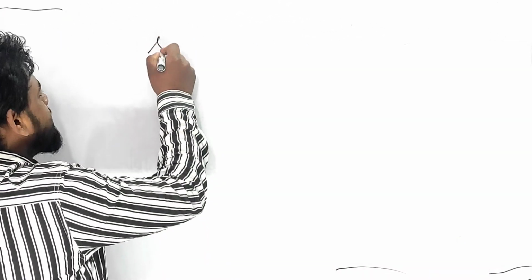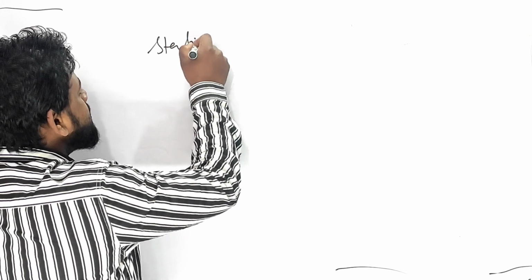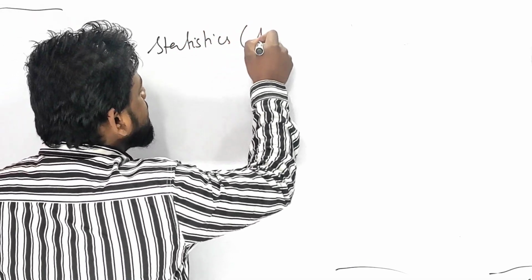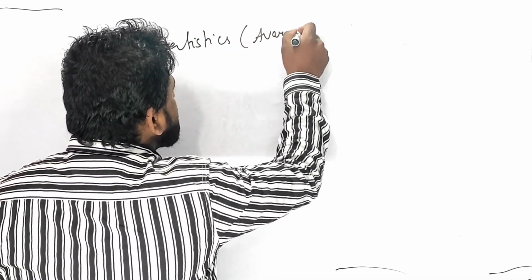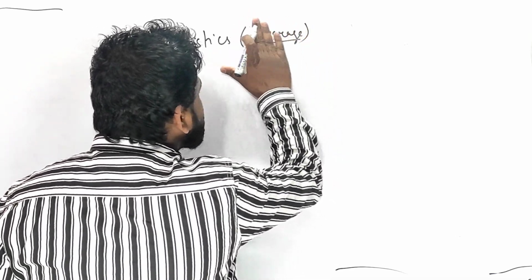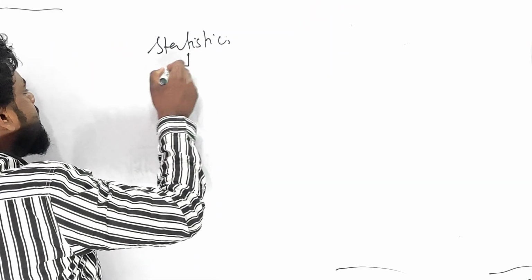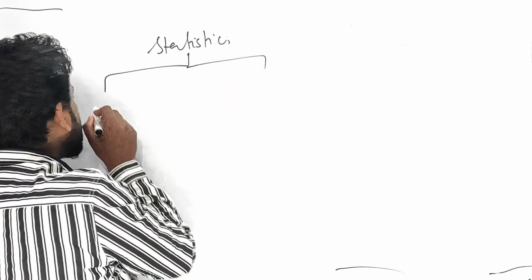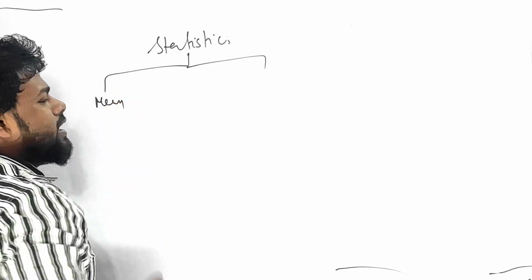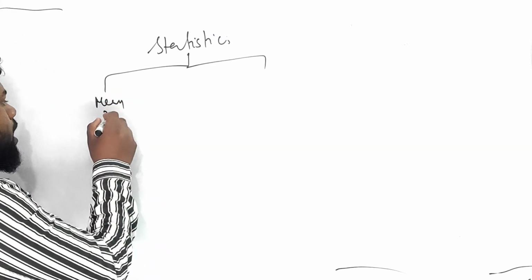So statistics, as you know very well, is all about averages, right? Statistics means all about averages, and statistics depends on the measure of central tendency. Statistics is generally divided into three types, the first known as the mean. Generally the symbol of the mean is x bar, right?